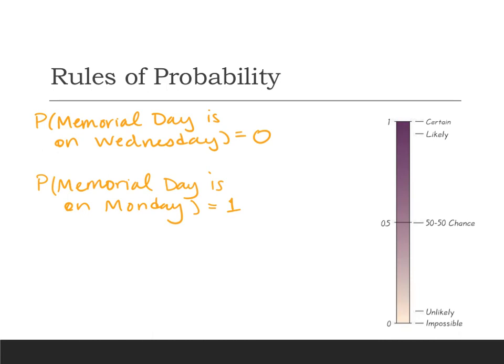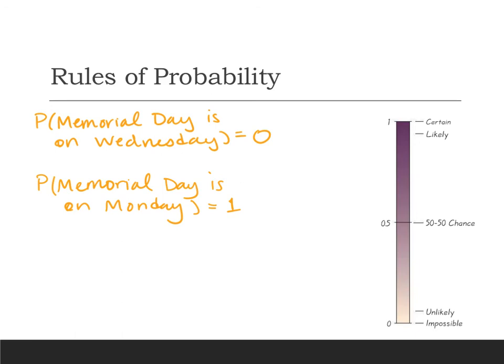There's no way to go above 1 or 100%. And so here's a scale that just kind of has a few words on it. We're actually going to do one that's a little more detailed on the next screen. But there we have something is certain if our probability is 1. Something is impossible if our probability is 0. Everything else is somewhere in between.